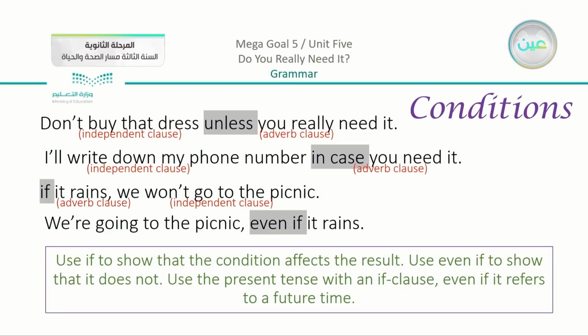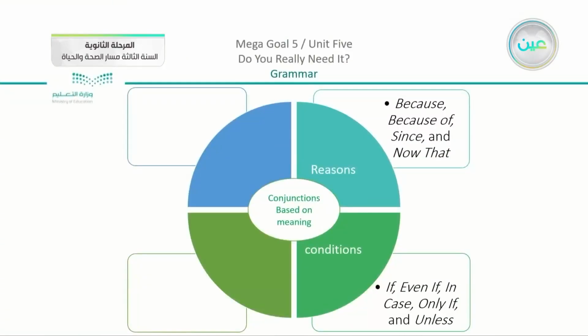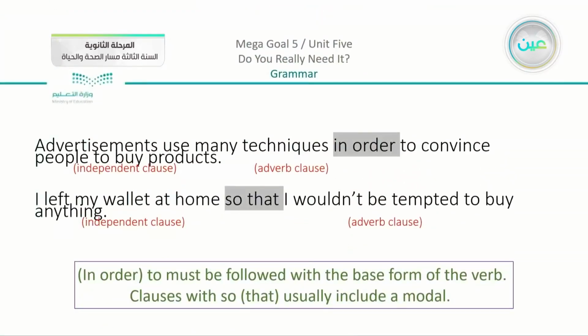So we can see that we do have the conditions in all four examples. So we can use if, even if, or in case, or unless, just to show that we have conditions. Moving on, we have here the third group. Now in this third group, you can see that we have just two examples.